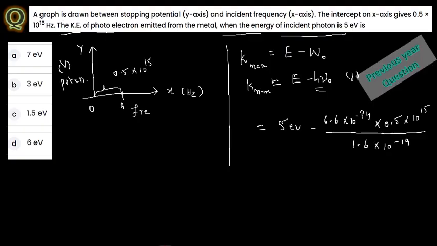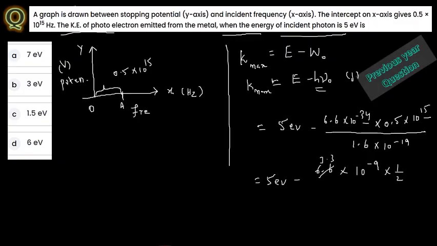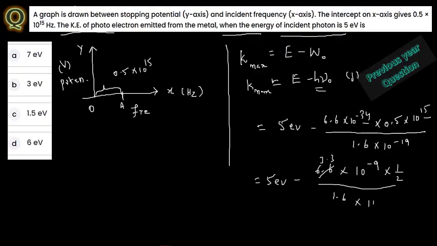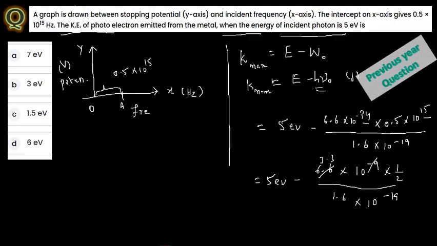Now you just cancel here. This is 10 power minus 34 and this is 10 power 15. What you are going to have here is 5 electron volt minus 6.6 into, so 15 will go, that is 10 to the power of minus 9, and here 0.5 I just mentioned as 1 by 2, so that you can cancel. This is 3.3, whole divided by 1.6 into 10 to the power minus 19. Now you just cancel, this is 10 to the power minus 10.